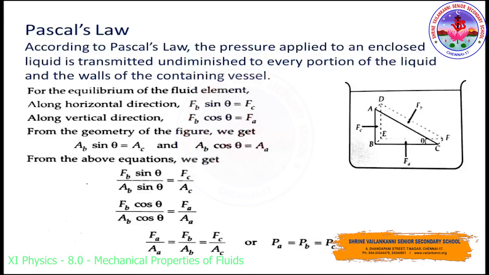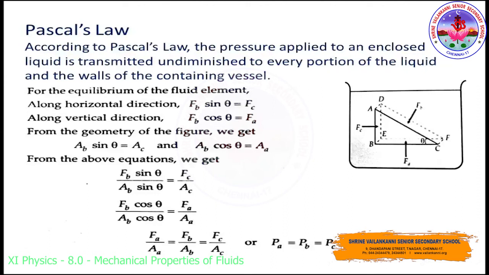See the container containing liquid. We can consider a small element ABC and DEF, which is in the form of a right angled prism. We can imagine it in the interior of the fluid at rest. So the element is very small and all its parts can be assumed to be at the same depth of the liquid. Then only we can take the effect of gravity as small at all the points, right?